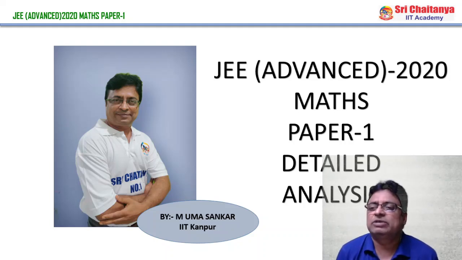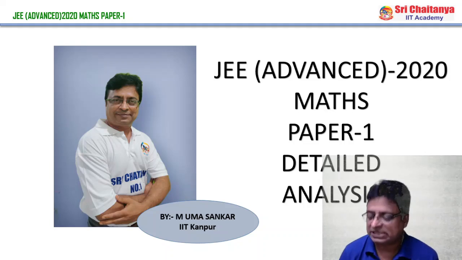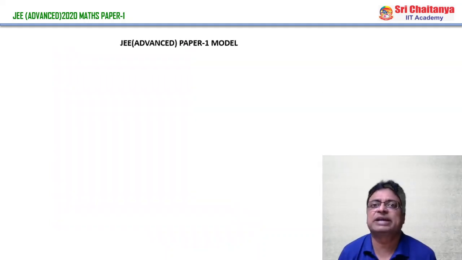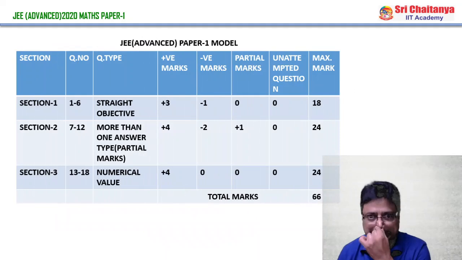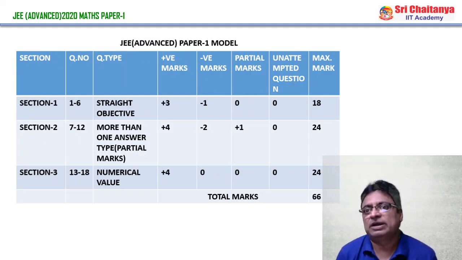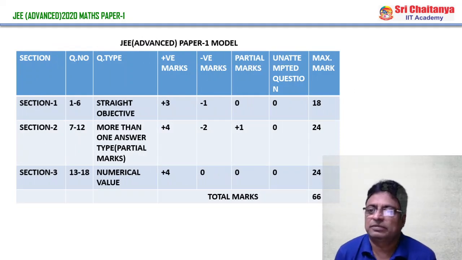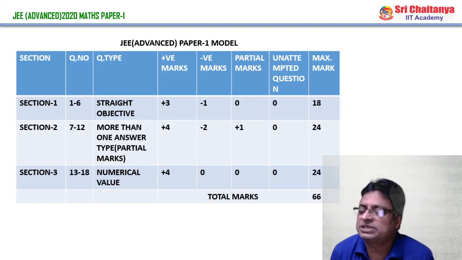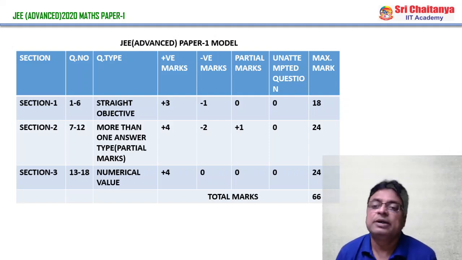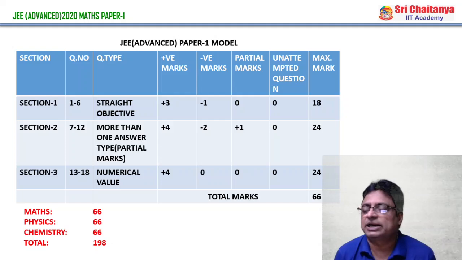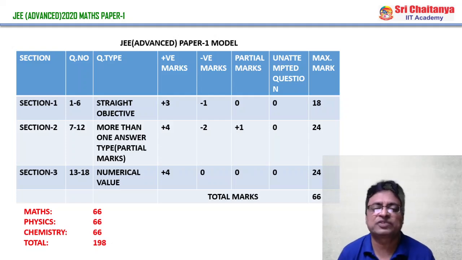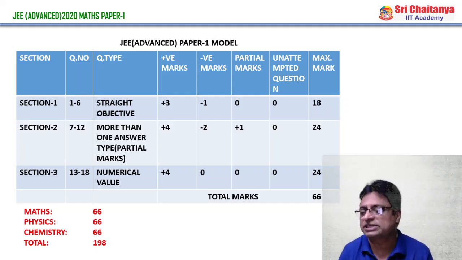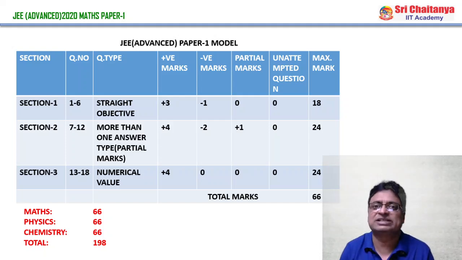And recently on 27th September the examination was conducted, and this time they conducted the examination paper 1 mathematics for 66, similarly physics 66, chemistry 66 together. Paper 1 they conducted for 198. Of that, there are 3 sections. One is straight objective, 1 to 6 questions, and